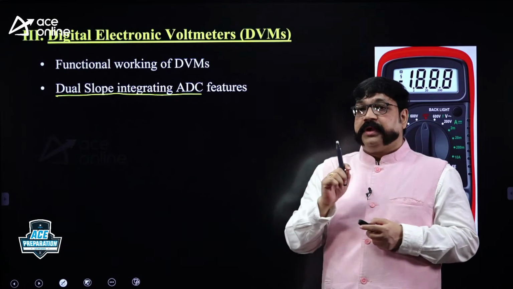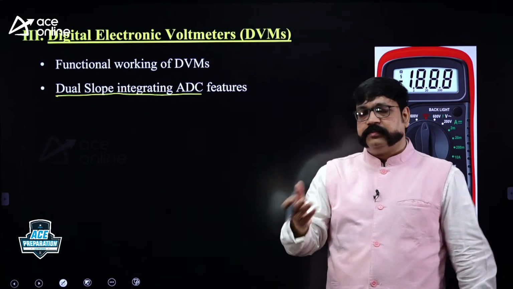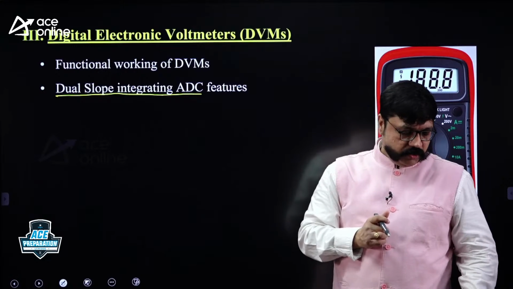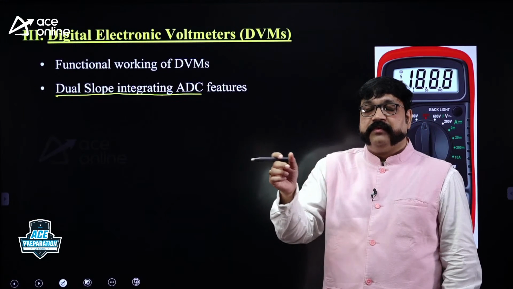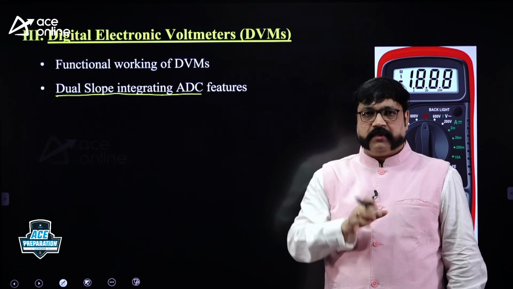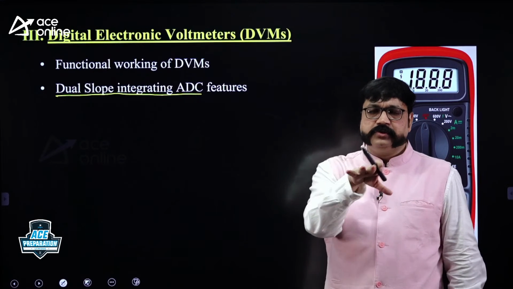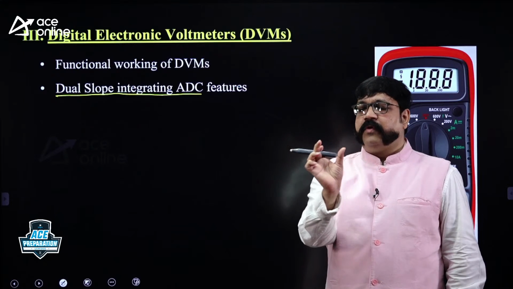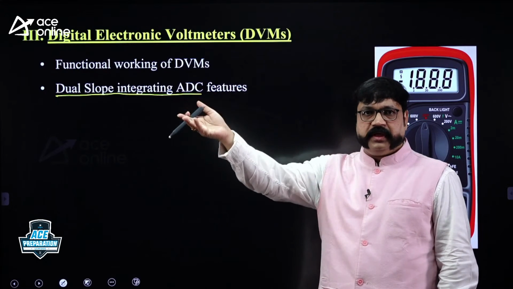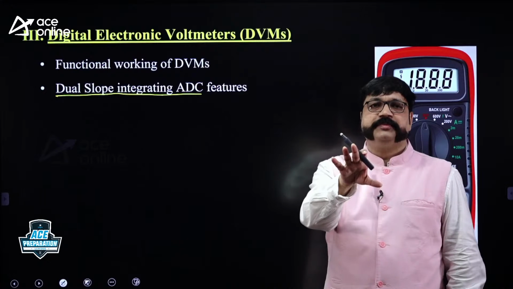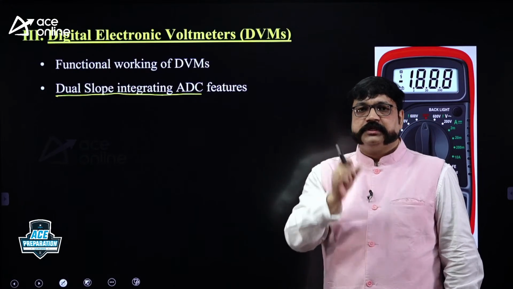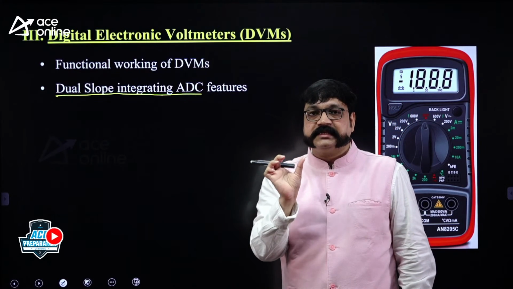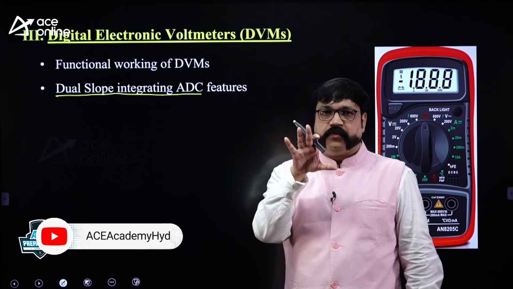Whether you are an EC, EEE or instrumentation student, you will learn all A to D converters in digital electronics for the GATE exam. Focus on the dual slope integrating ADC. One voltage to time converter is there, followed by a timer counter. Whatever way the faculty explains it, from the instrumentation point of view, the first section is the voltage to time converter and the second section is the electronic timer. Focus on that.